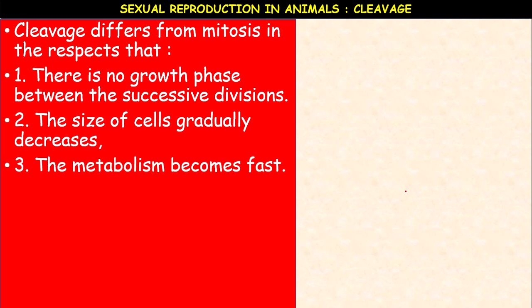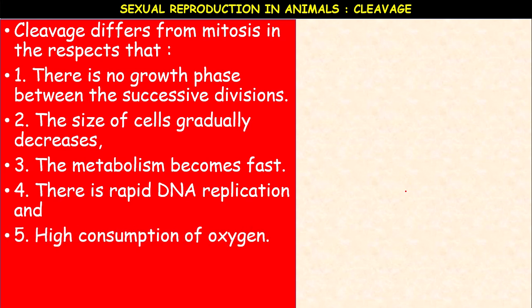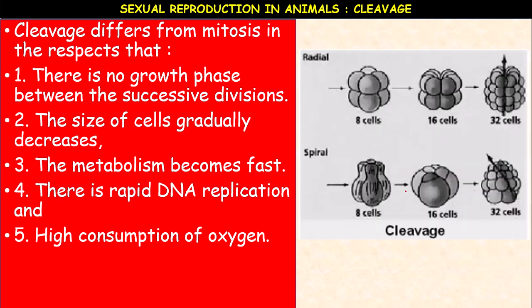Next difference: the metabolism becomes fast. Metabolism means respiration and other processes. There is a rapid DNA replication. In mitosis the replication occurs slowly, but in cleavage there is a rapid replication of DNA. Then another difference is high consumption of oxygen, because the metabolic rate is high, respiration is high, and energy is produced. So there is high consumption of oxygen. So this is the cleavage.